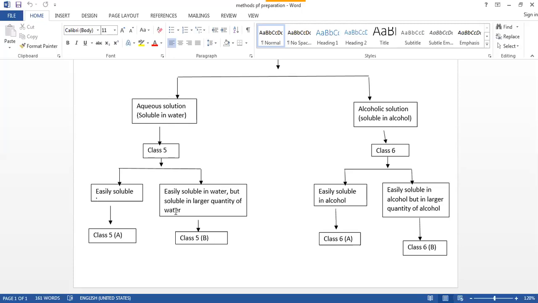So drug substances like benzoic acid, camphora, quinine require a less amount of alcohol to be dissolved, and hence here we are using the ratio 1:9. One part of drug substance and 9 parts of alcohol. Make a homogeneous solution and you will get the mother solution for 6A.